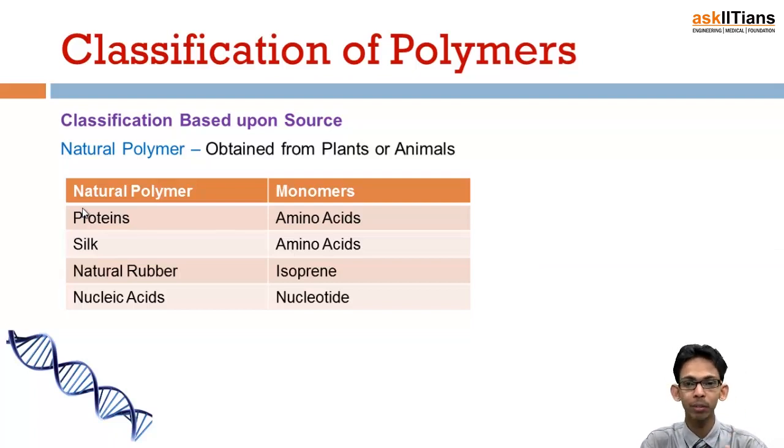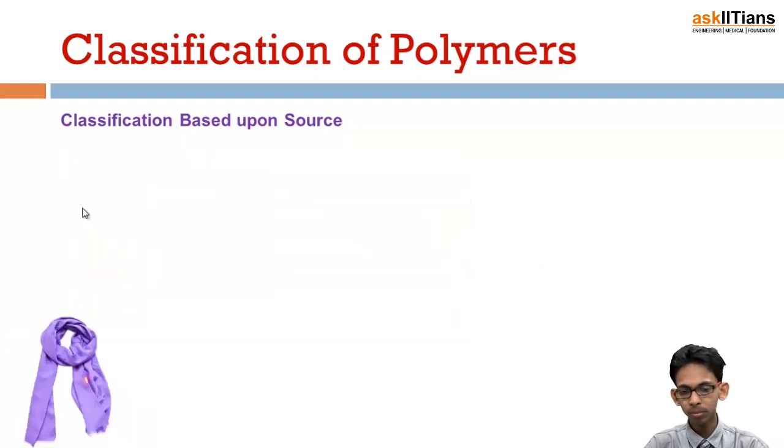Next is natural rubber, which we obtain from plants, and it is a polymer of isoprene. Similarly, nucleic acids, DNA and RNA, are polymers of nucleotides, and those are also obtained from plants or animals, that is, natural sources. So these all are natural polymers which are obtained from either plants or animals as such.